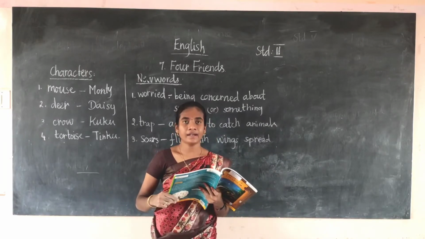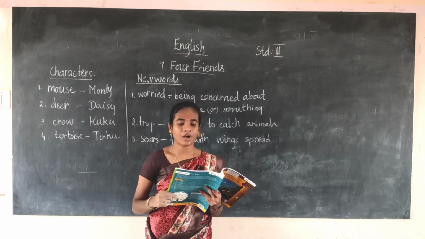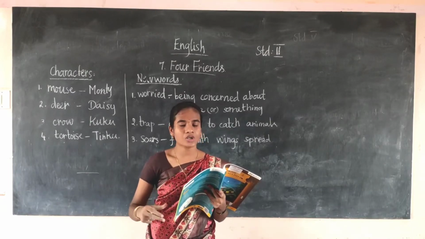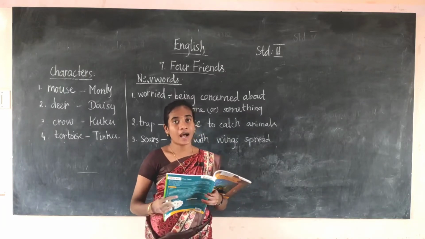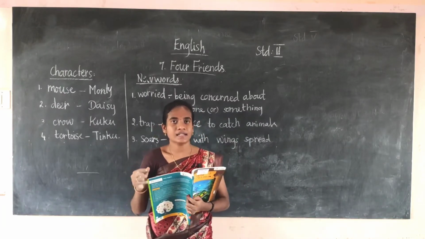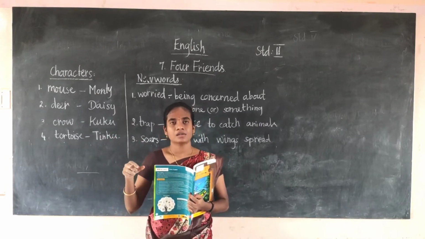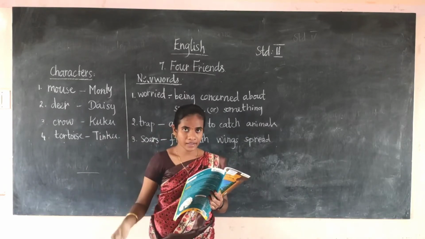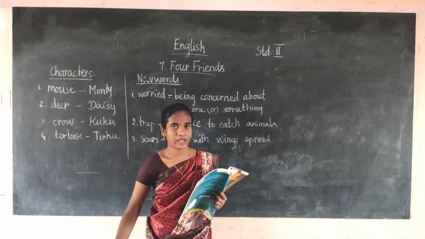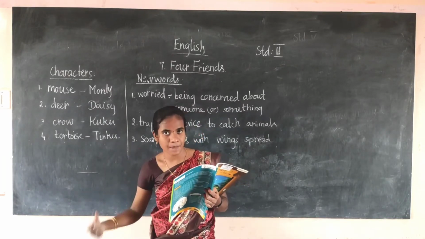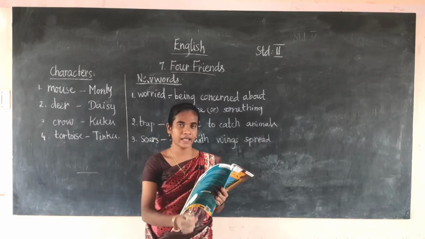The hunter sees Daisy lying on the ground and Cuckoo sitting on her. He puts the bag down and walks towards Daisy. The hunter sees that the deer is lying on the ground and the crow is sitting on her. He puts the bag down, and in the bag there is a tortoise.